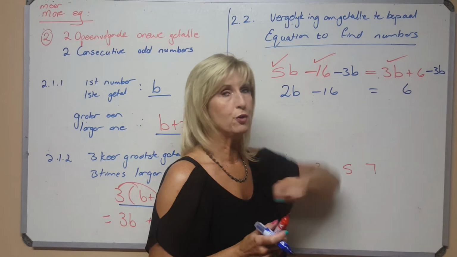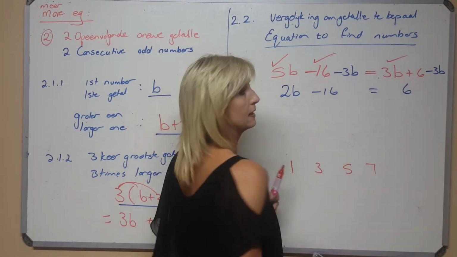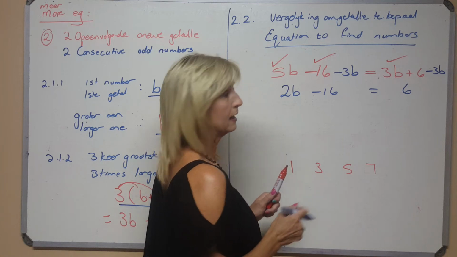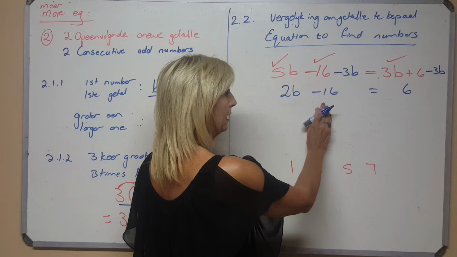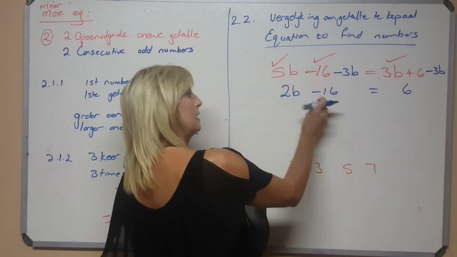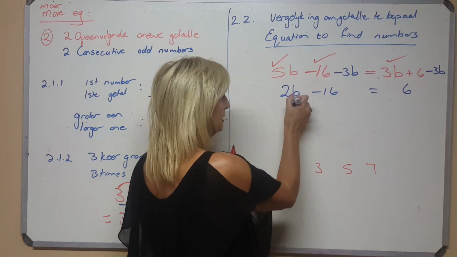Does that have to be your first step? No. You could have first worked with the 16 and the 6. Jy kon eers met die getalle gewerk het. Jy hoef nie eers met die b's te gewerk het, maar om hierdie 16 nou weg te kry. Nou moet asseblief nou nie die 6 hierdie kant toe bring nie. Jy wil juist die b alleen hê.